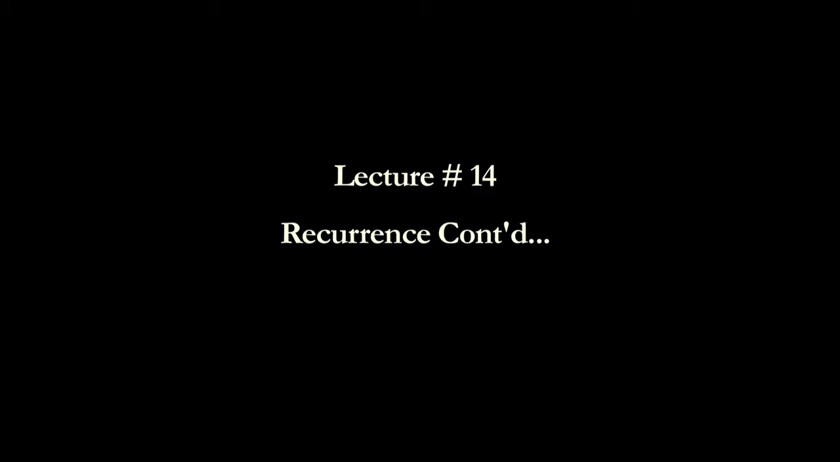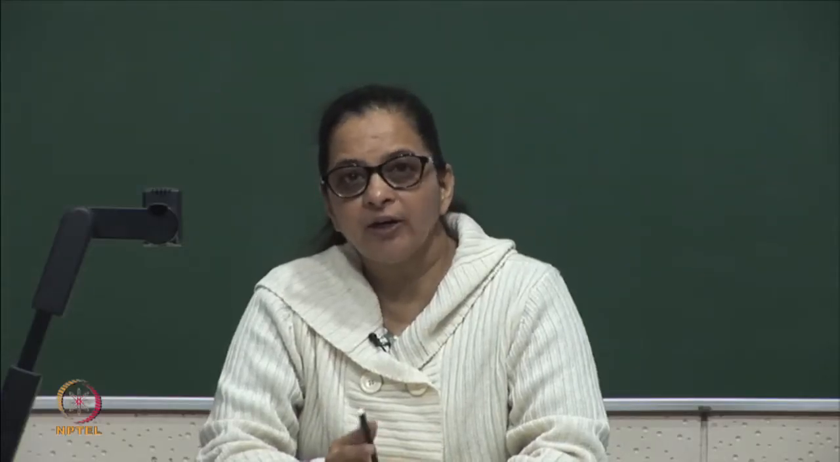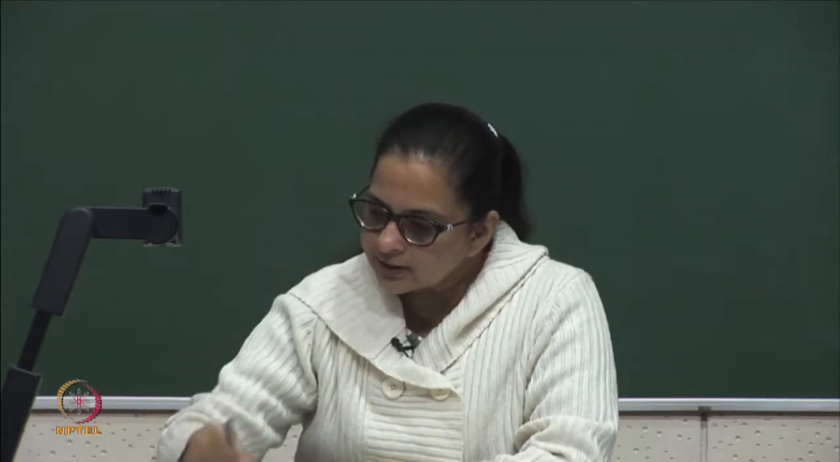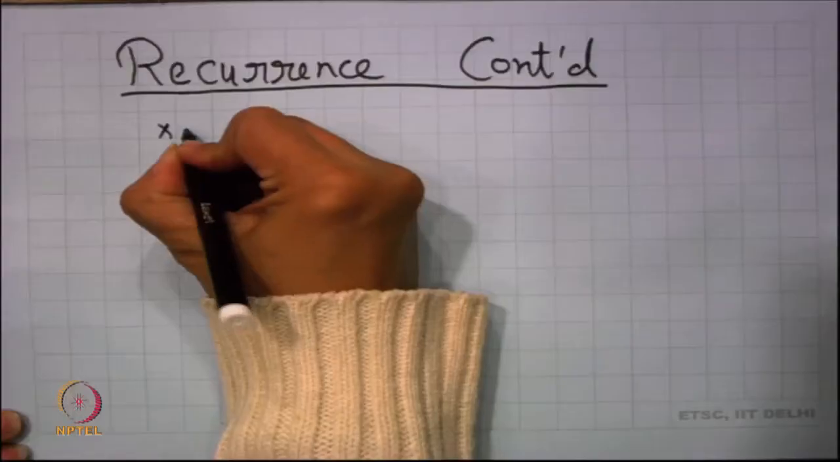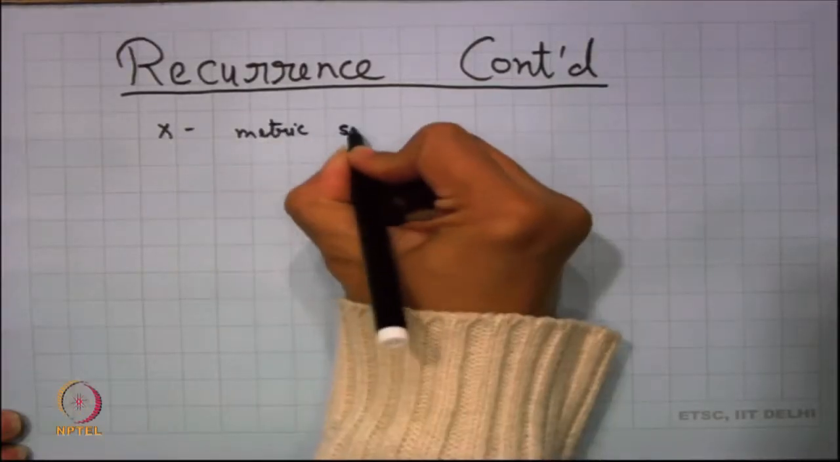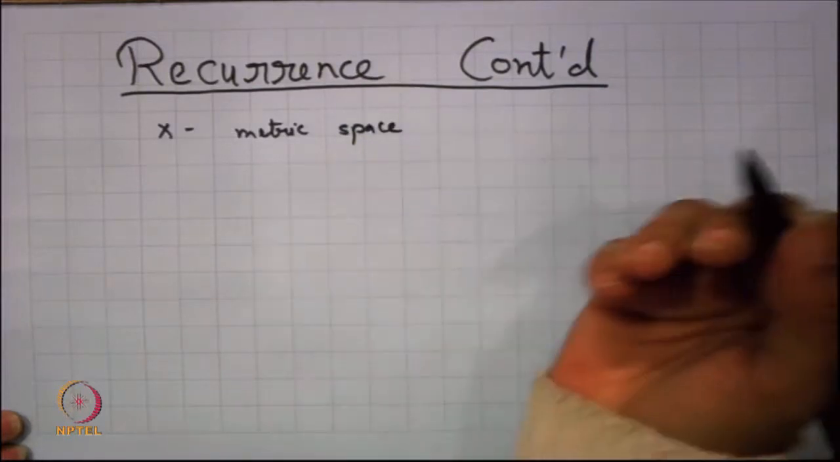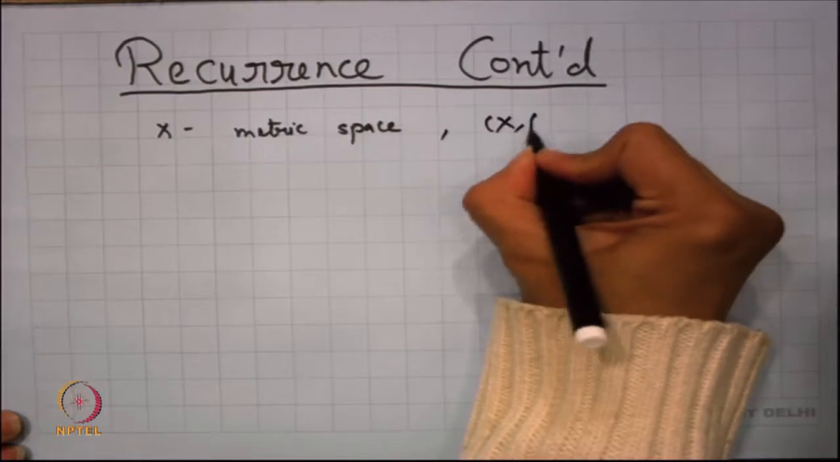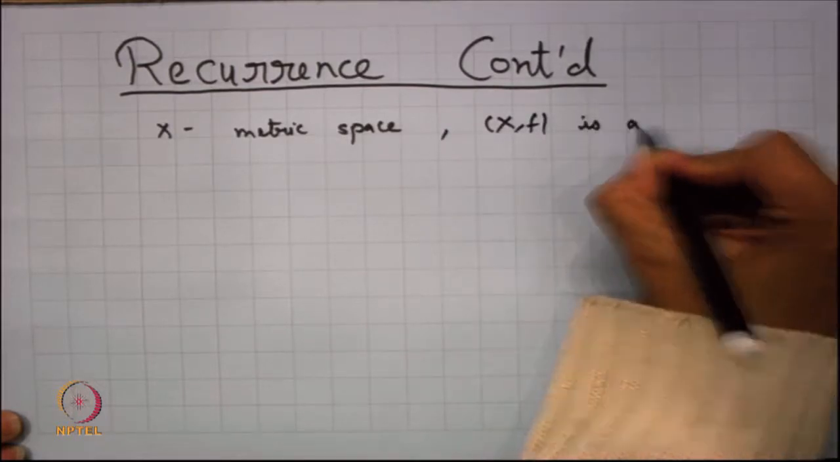Welcome, students. Today again we are going to continue with the same things. So, let us have a quick recall of what we have already done. For us, X is always a metric space. We will see whether X is compact or not, it depends, and (X, f) is a dynamical system.